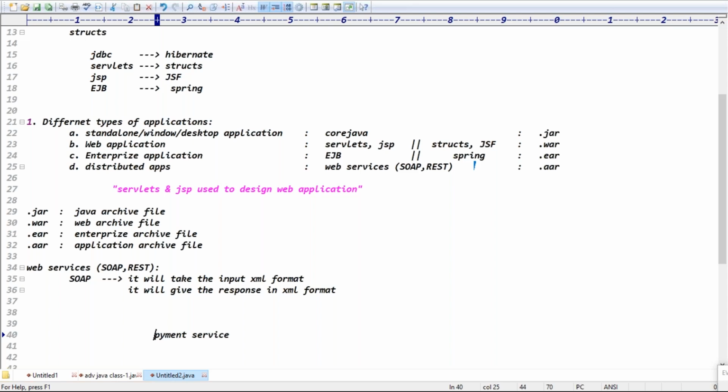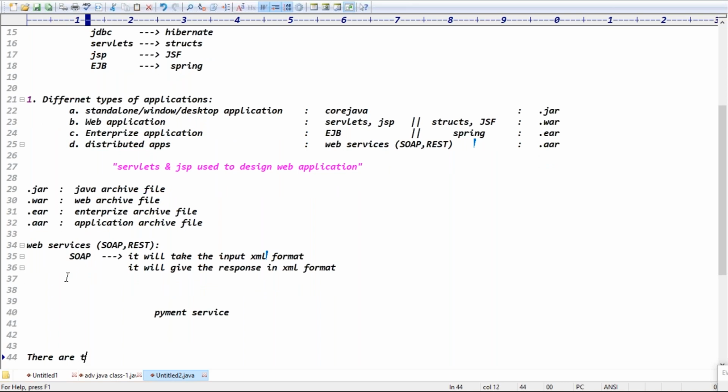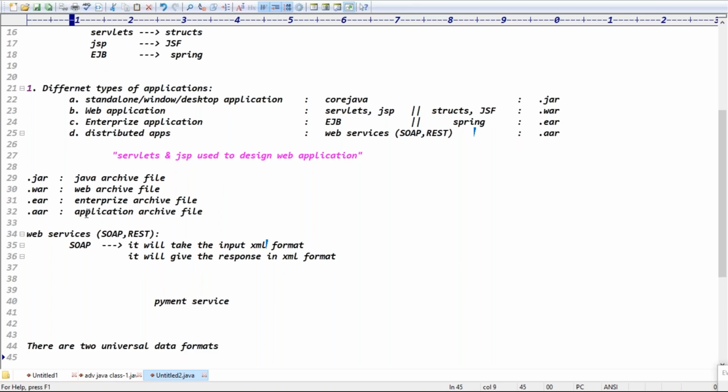That universal data representation has two formats, guys. How many universal data formats? Two formats. One is XML data, one is JSON data. This is not advanced Java, guys. This is basically web services. But at least you should have some basic idea about these web services. That's why I'm giving this explanation.